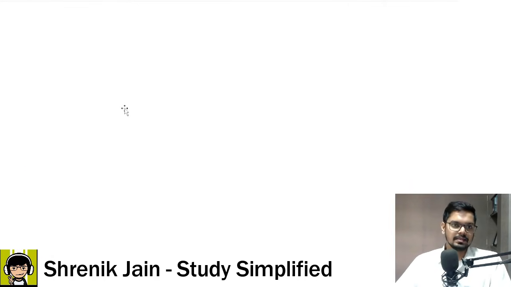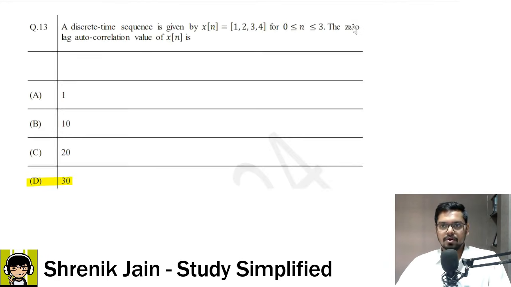Why? Let us see. First of all, you have to understand what the zero lag autocorrelation value of x of n is. This means the value of the autocorrelation of x of n at n equal to 0.